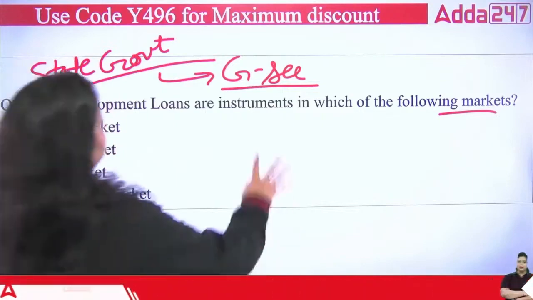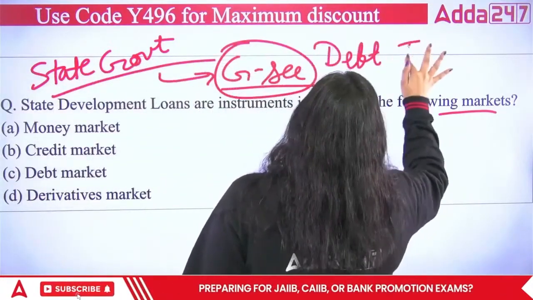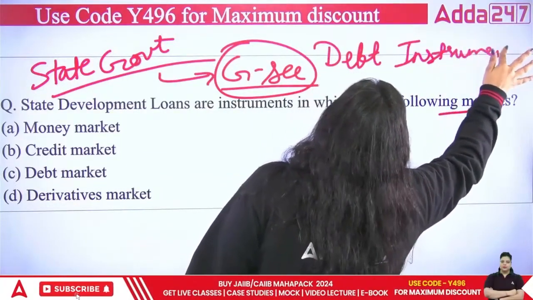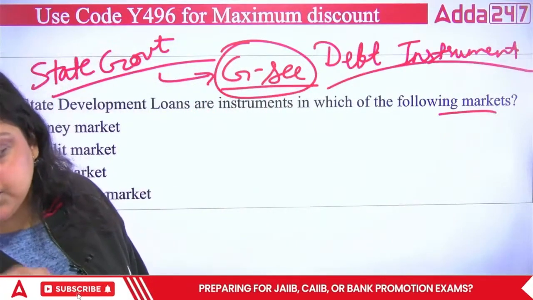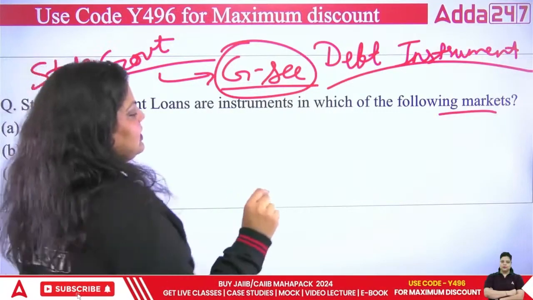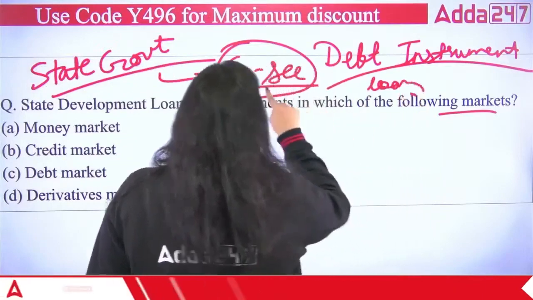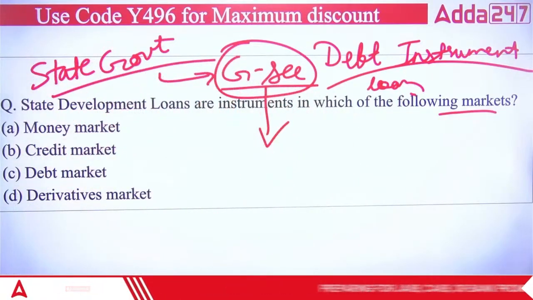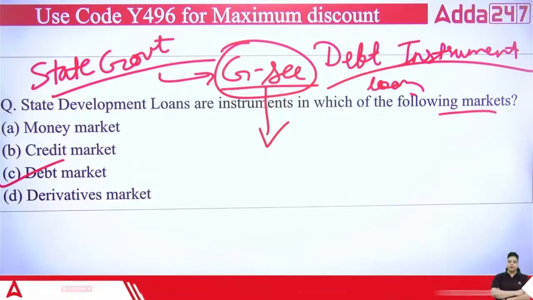And if it's a government security, what type of instrument is it? It's a debt instrument. What is the meaning of debt instrument? Debt instrument means simply an instrument which helps you raise a loan from the market for a particular period of time. It's a loan instrument, because the maturity period of this government security will be prefixed. How much rate of interest will be paid, that is also prefixed. So what type of market is it? It's a debt market.